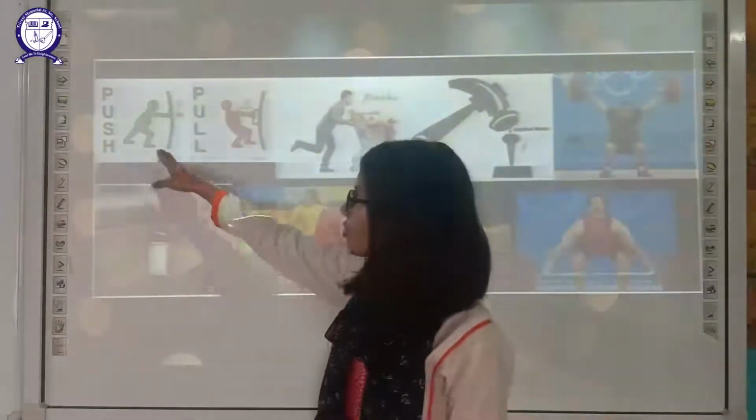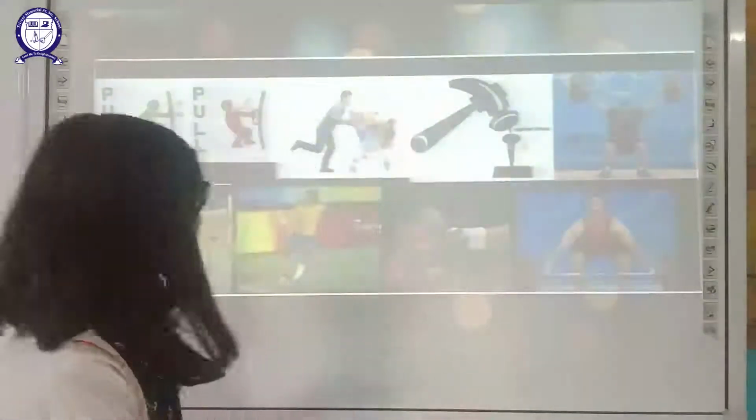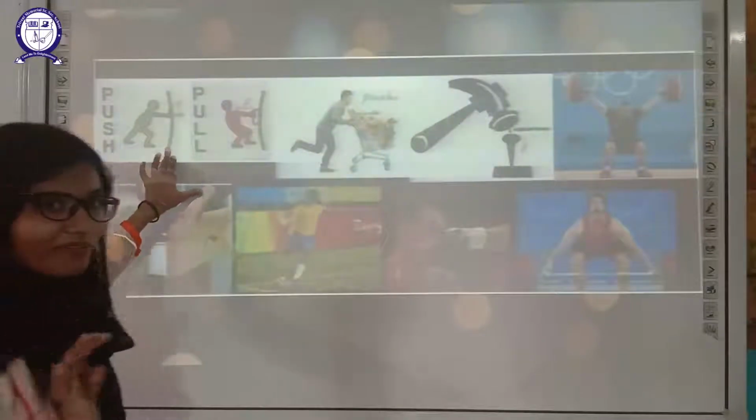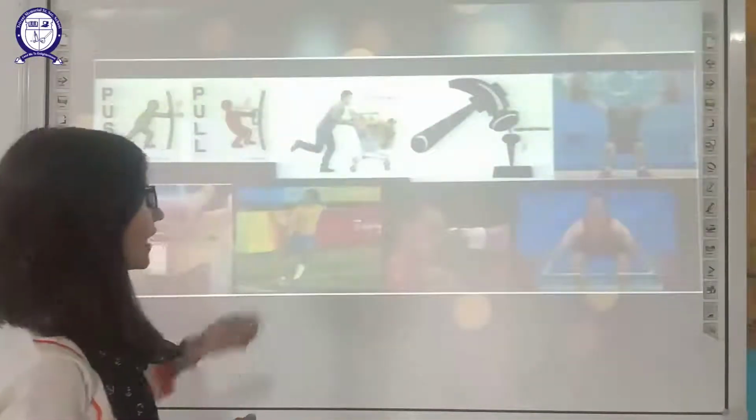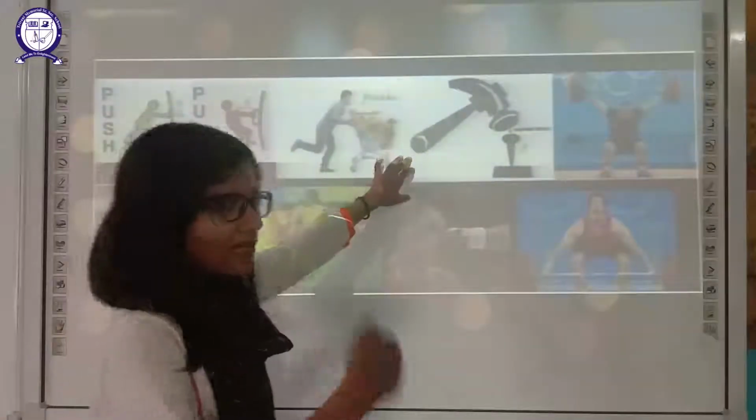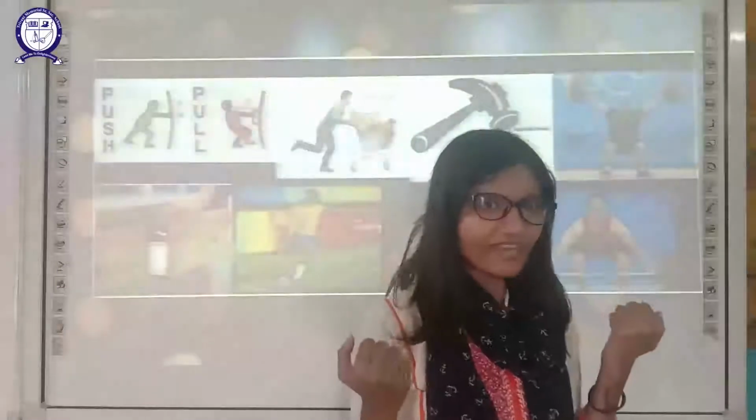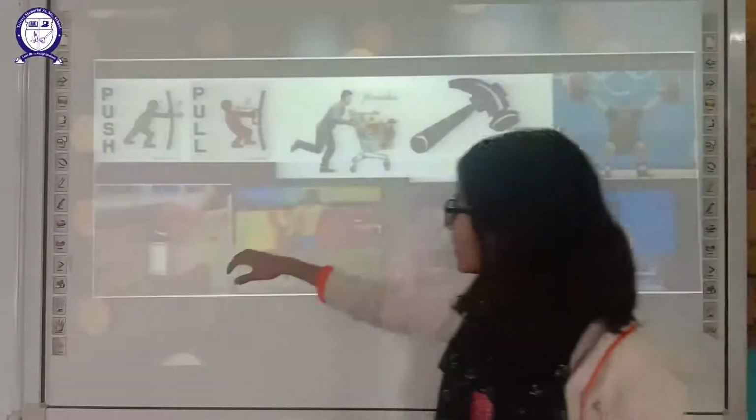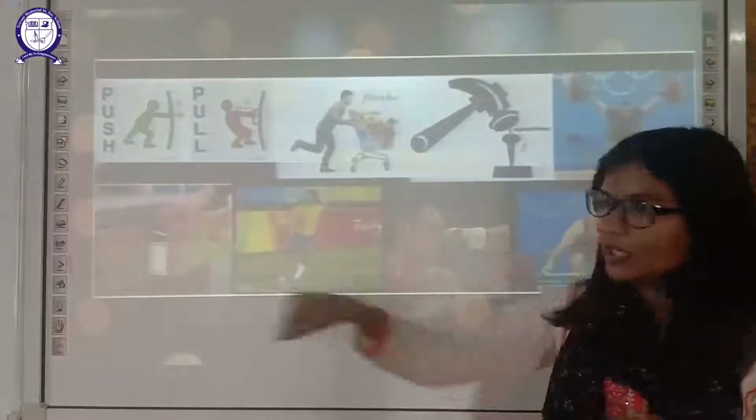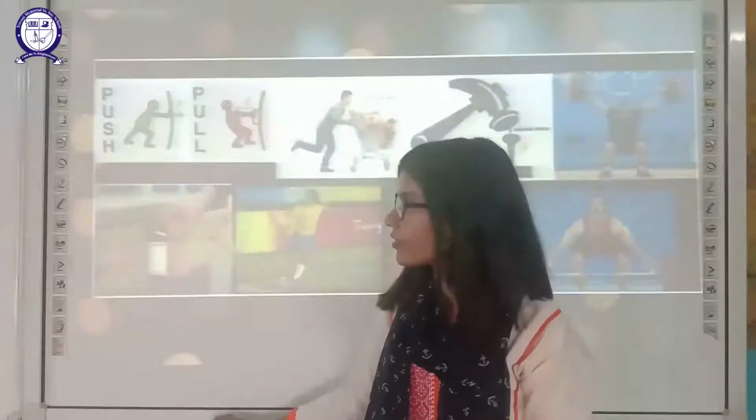This is pushing of the door, this is pulling of the door. When we are pushing something, we are applying force in this direction. When we are pulling something, we are applying force in this direction. This is pushing, this is pulling. Hammering is pulling in one way and pushing in another way. All these are examples of pushing and pulling, and this pulling and pushing is force.